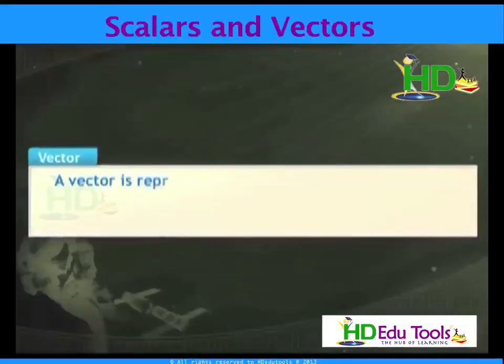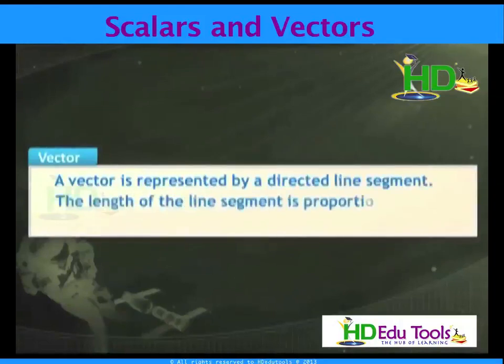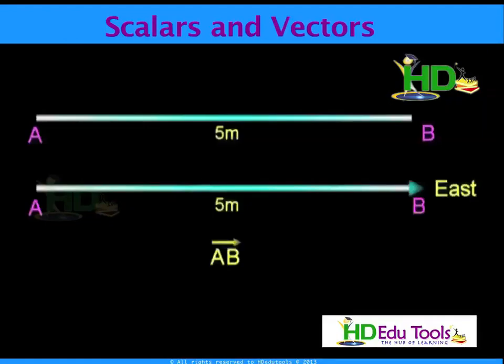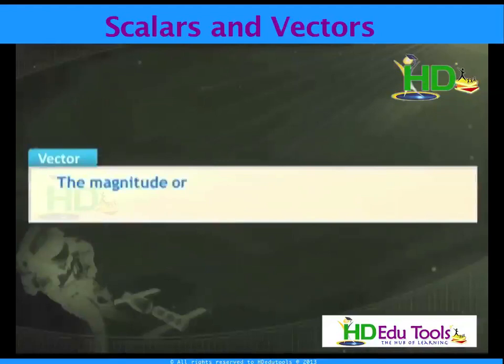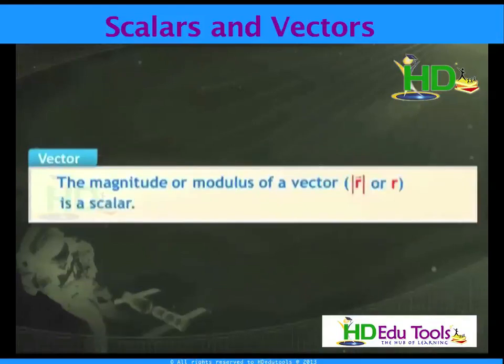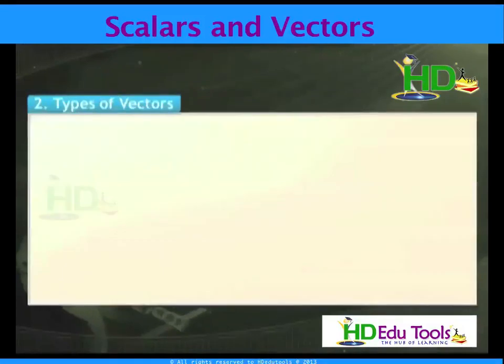A vector is represented by a directed line segment. The length of the line segment is proportional to the magnitude of the vector. The magnitude, that is the modulus of a vector: suppose r is a vector, then mod r gives the magnitude of the vector, and this is a scalar quantity. Different types of vectors.